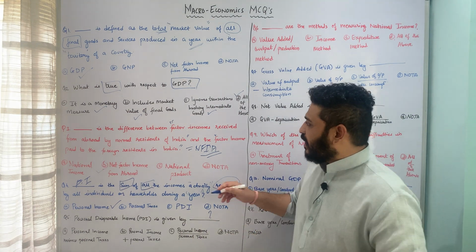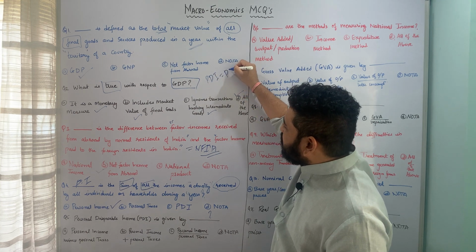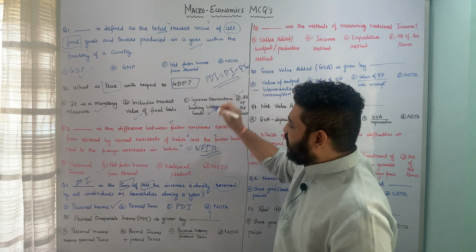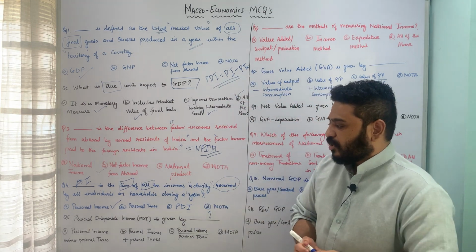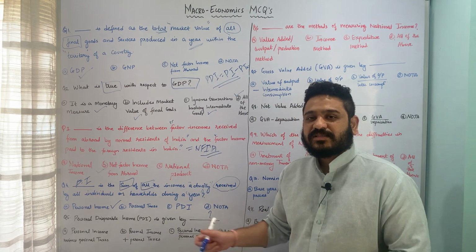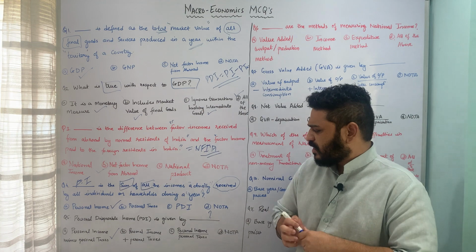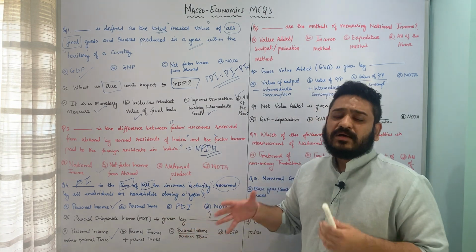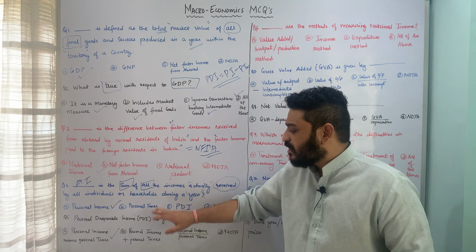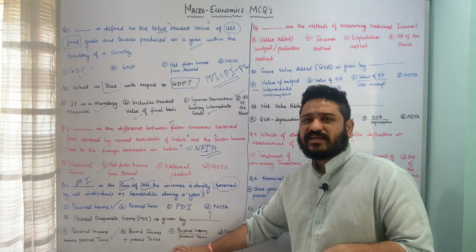So here PDI or personal disposable income is equal to personal income minus the personal taxes. So option A, we can see that it is talking about personal income subtracting the personal taxes, and therefore option A is the correct answer to this question, which is talking about personal disposable income. I hope the concept of personal income as well as personal disposable income is pretty much clear, because such questions are usually asked in the exam.